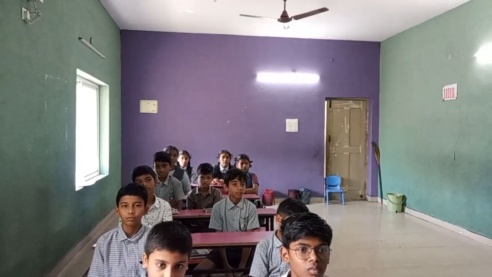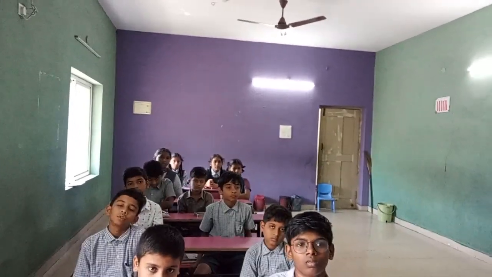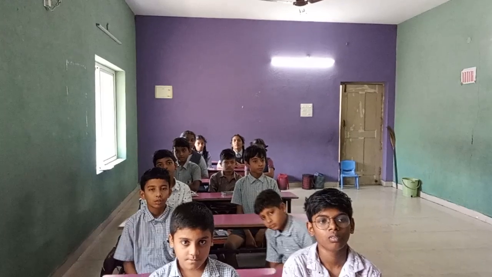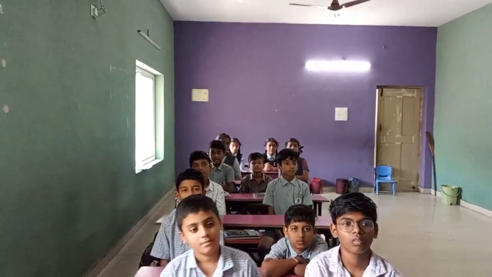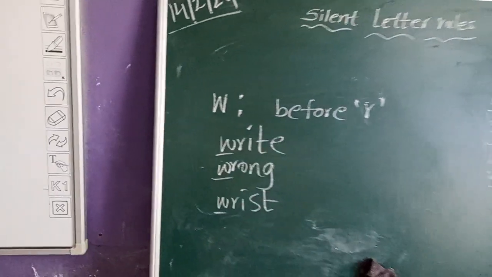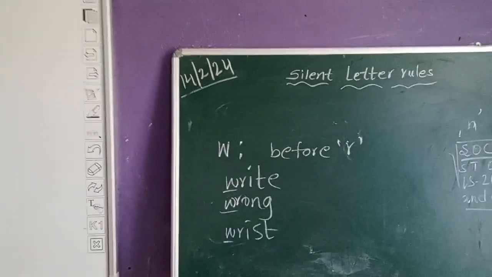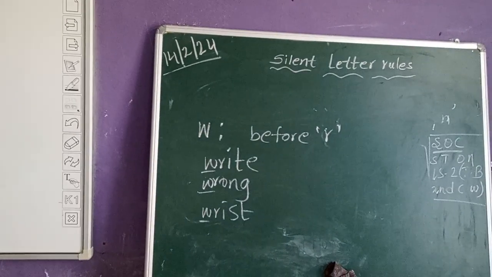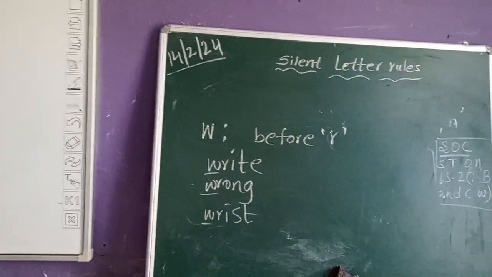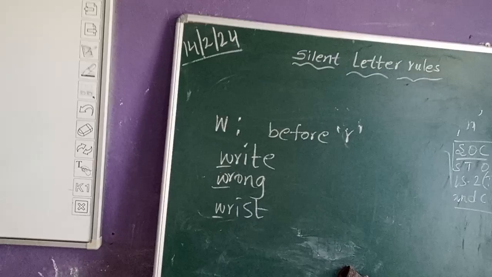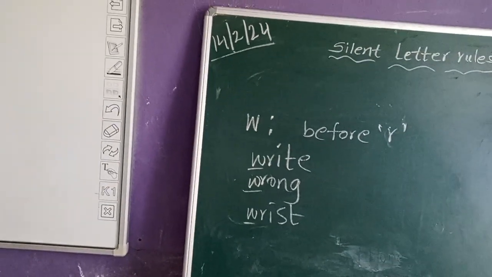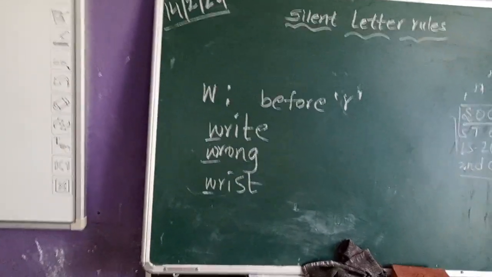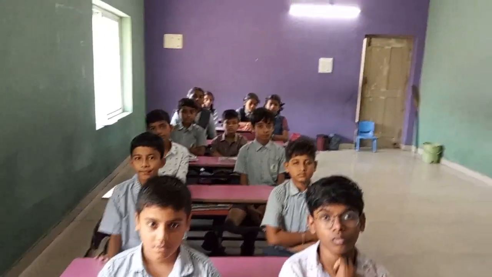Come on. W is silent when it comes before the letter R. Means W-R, W-R, W-R. Whenever you see this, then W will be silent. Look at the words. Write, not bright. It is just right, wrong, wrist. Here W is coming before the letter R. So children, once again I will revise later.